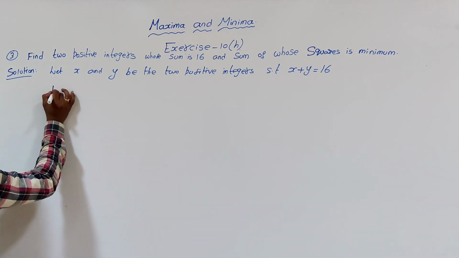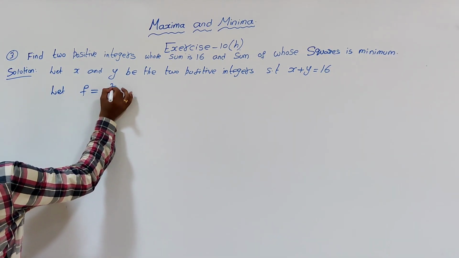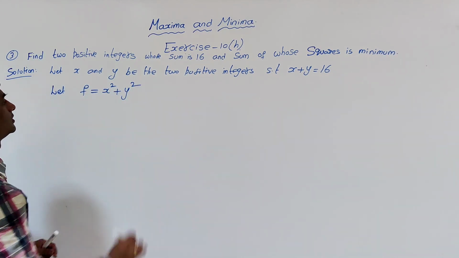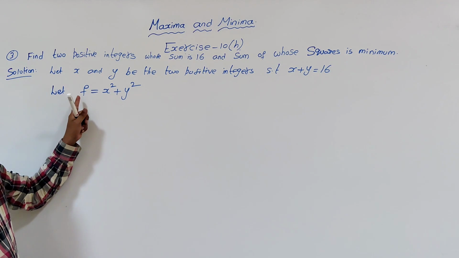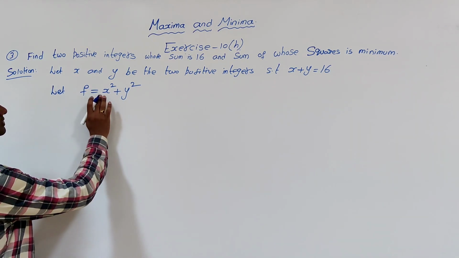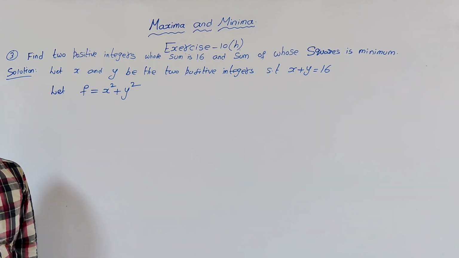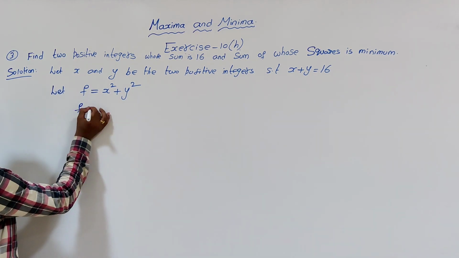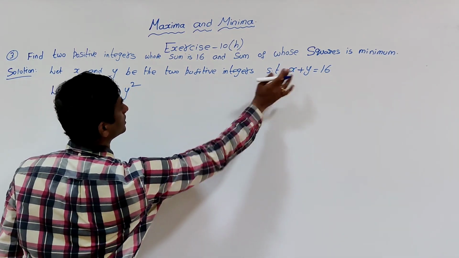Let f be the function x square plus y square. Now this function should be minimum, and this is the sum of the squares of the positive integers. So f is equal to x square plus, what is y from the condition?